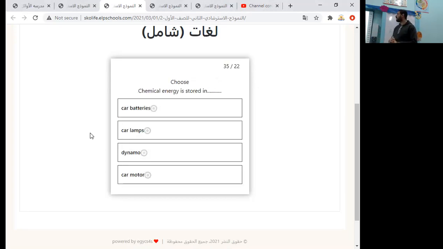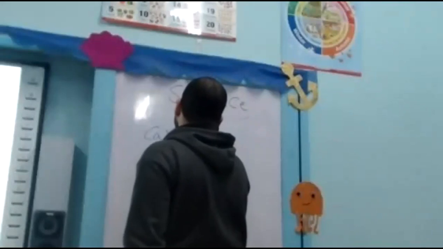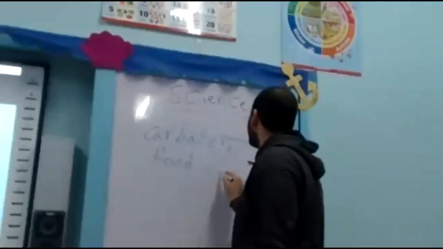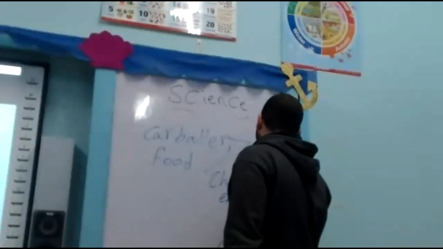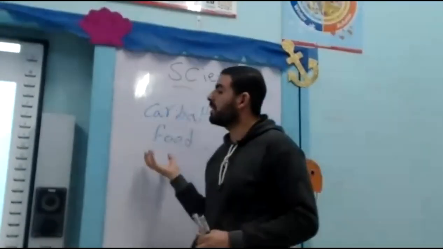Chemical energy is stored in car battery, car lamps, dynamo, car motor. In this point, we must know some conversions of energy, like car battery or food. In car battery and food, energy is stored in the form of chemical energy. Okay, so chemical energy is stored in car battery or food.